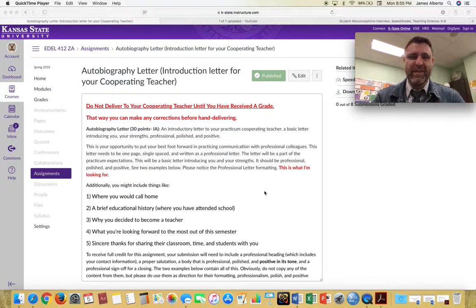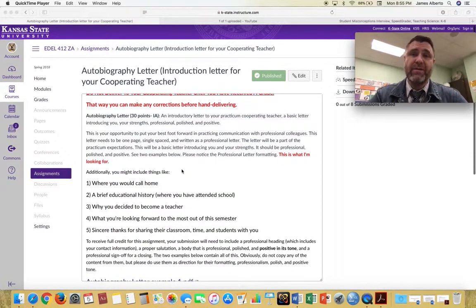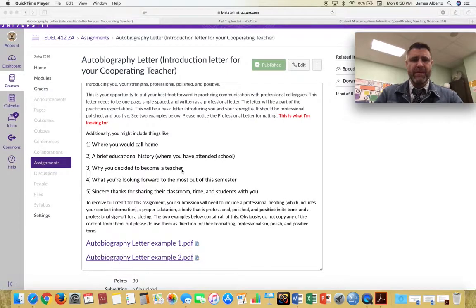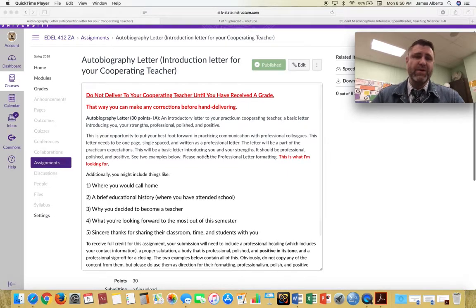I think at a wider glance at what I have planned for you, if you read the assignment details, you're basically going to see that you're writing a letter to the cooperating teacher, introducing yourself, first of all, and thanking them for allowing you into their classroom and for being giving of their time and their students with you. The other thing that it does is it's going to tell them enough about you to let them get a feel for who they are inviting into their classroom. So there's essentially those two parts to the letter. You definitely want to make it one page. I know that you can read, so I'm going to let you read the instructions and just follow those.